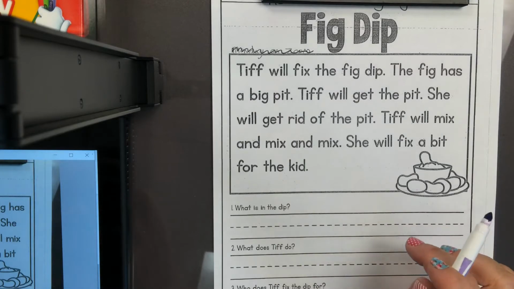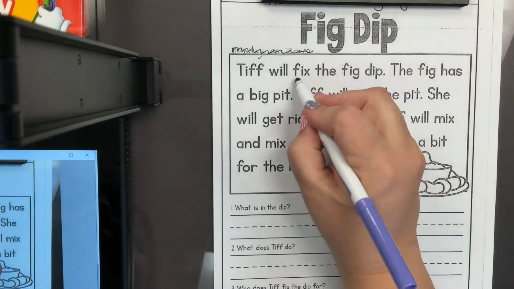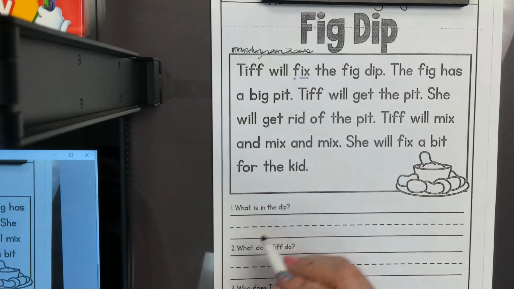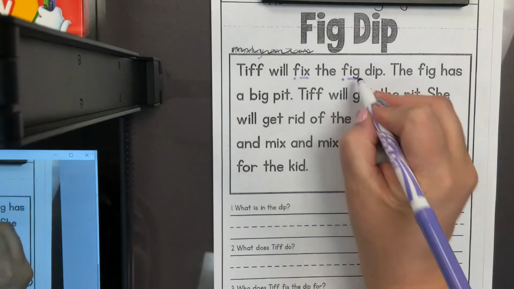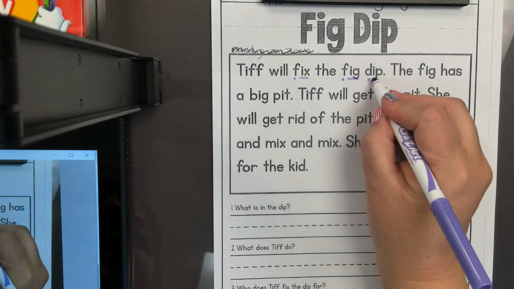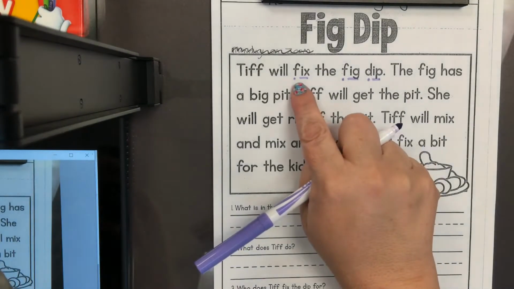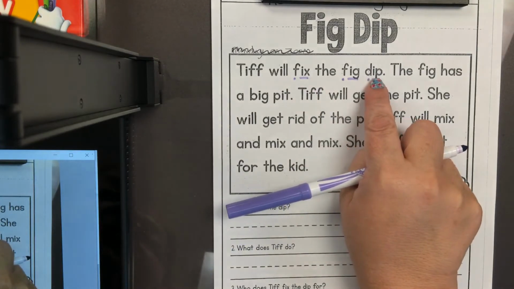Let's find the words that have the CVC spelling pattern. Fix, fig, dip. Let's look at the sight words in this sentence.